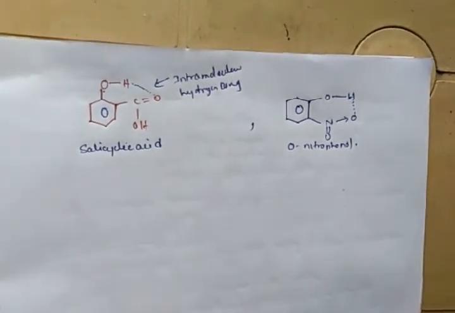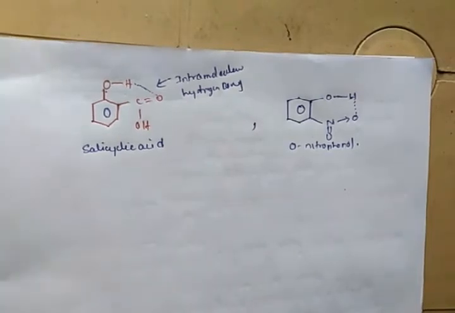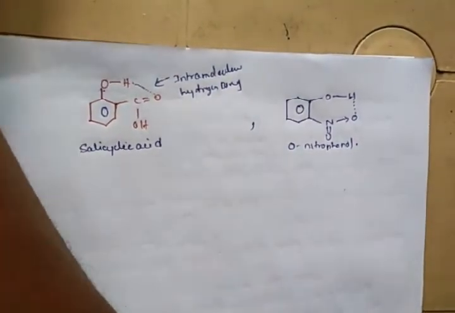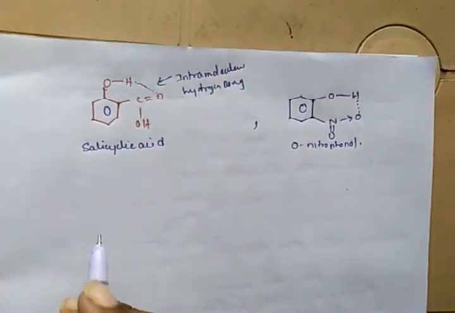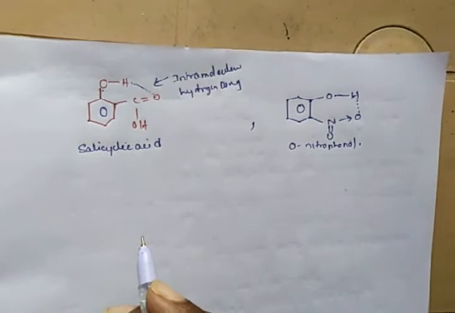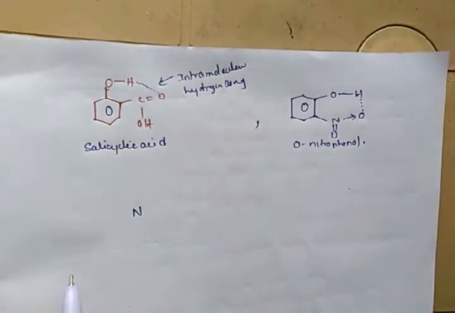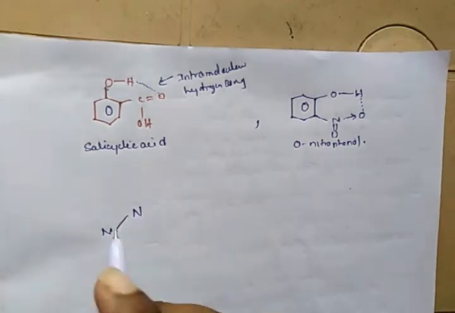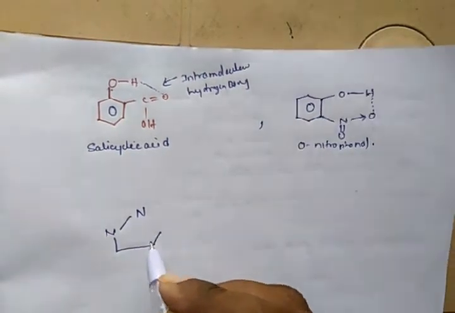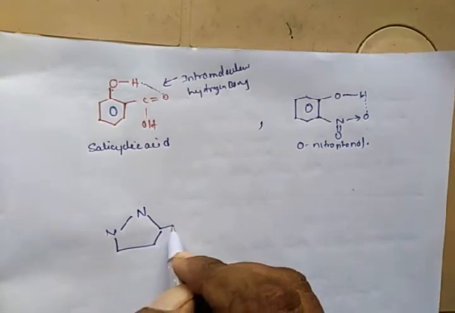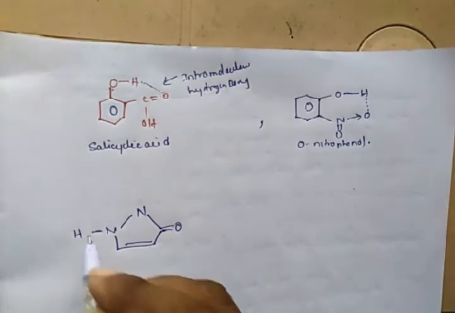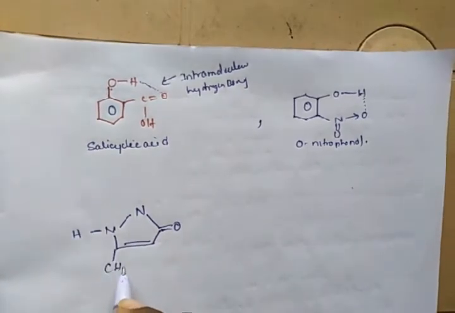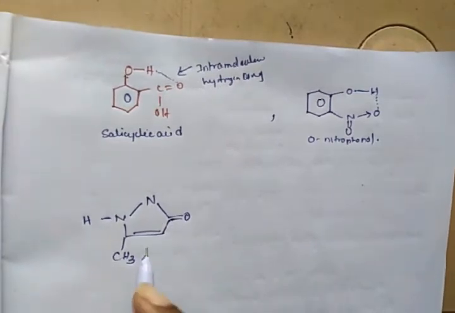So let me give an example of intermolecular hydrogen bonding. For intermolecular hydrogen bonding, the best example is a pyrazoline derivative, that is antipyrine. So here there is a nitrogen. This is the pyrazole ring with a keto group, a double bond, and here we have hydrogen. This is CH3.